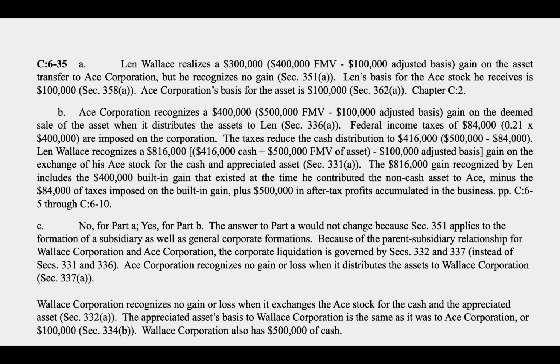And then Wallace recognizes no gain or loss when it exchanges the Ace stock for the cash and the assets. Because of that, the appreciated asset's basis to Wallace will be a transferred basis. It'll be $100,000. Wallace will have $500,000 of cash, and the tax attributes will transfer. So the earnings and profits and any net operating losses, any of that will transfer over now.